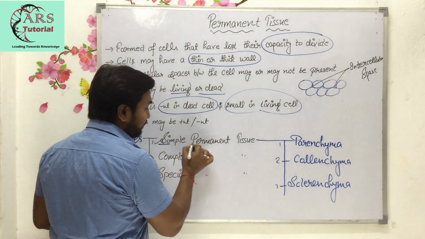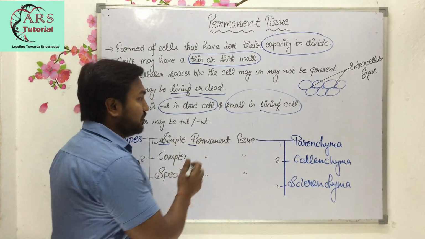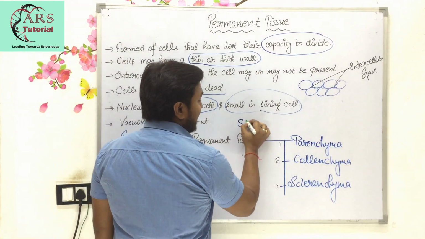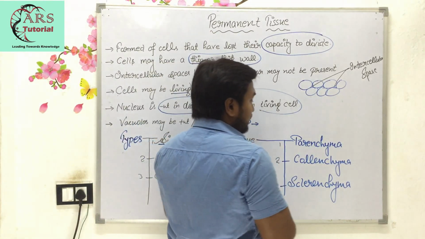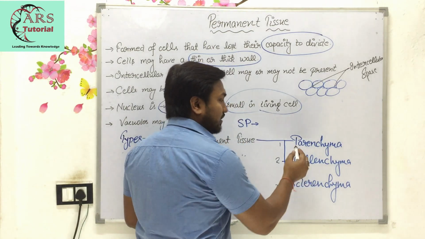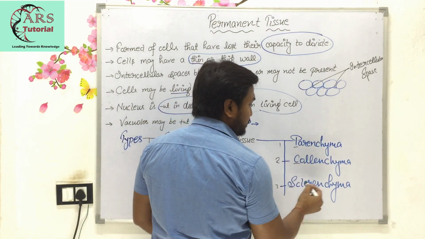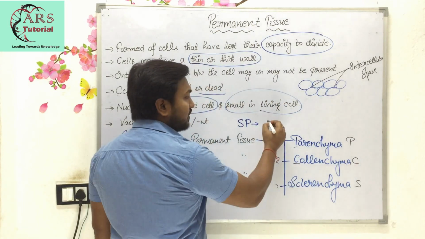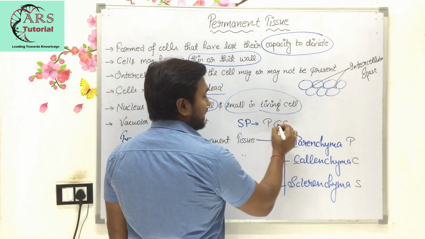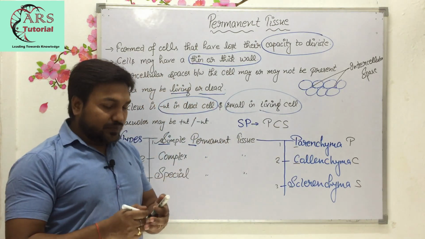For simple permanent tissue, you can take the first letters, so it will be written like this: SP, and it is of three types. Here you can also take the first letter of all three types of tissues: P, C, S. So SP, PCS.